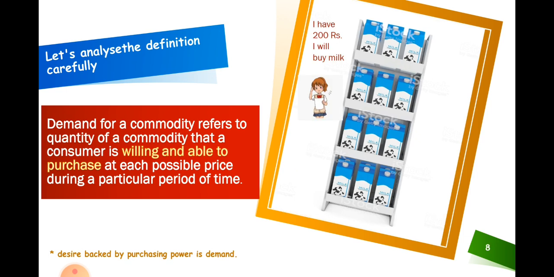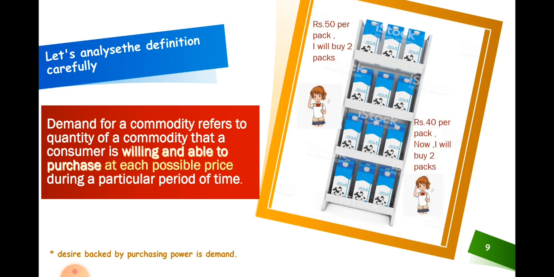Is willing and able to purchase. Again, the same concept. Demand means that a person is willing, that is he has the desire to purchase, and also he has sufficient money, that is ability to purchase, at each possible price, which means that demand doesn't pertain to a particular price but a set of prices.